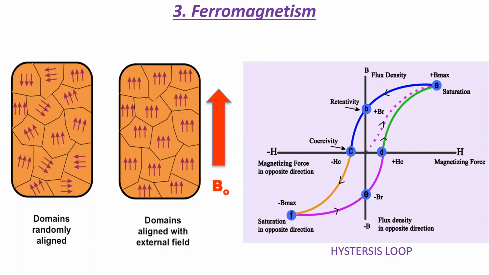This difference in energy is known as exchange energy, and it is orders of magnitude greater than the energy difference associated with the magnetic dipole-dipole interaction. For example, in iron, which is a ferromagnet, the exchange force is 1,000 times greater than the magnetic dipole interaction. But this exchange force is short range.